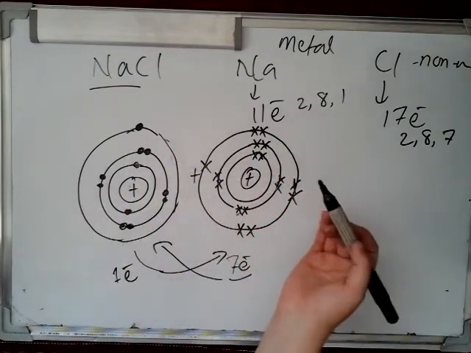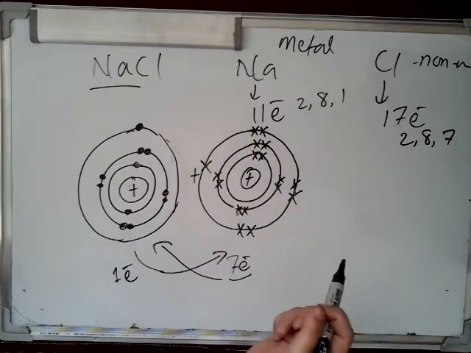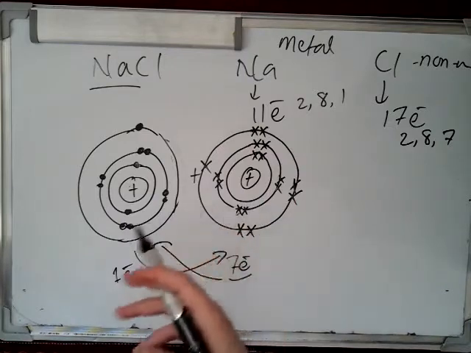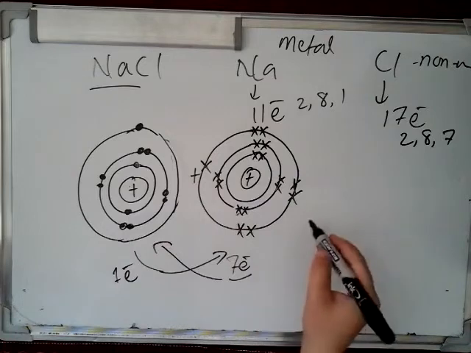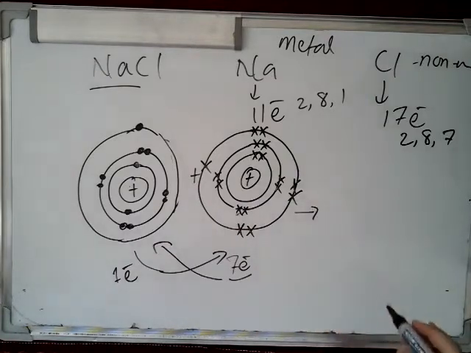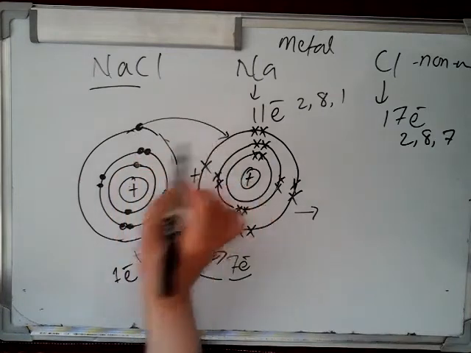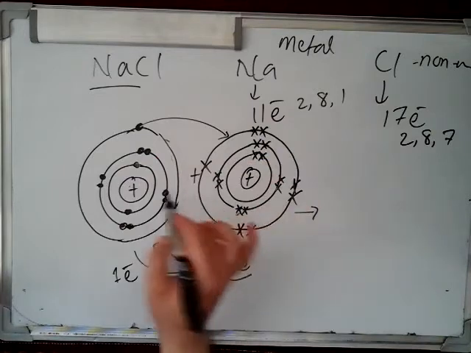It only has enough energy to take an electron from another atom. Is that clear? So sodium will give its electron to the chlorine, and the last shell of chlorine will get fulfilled.